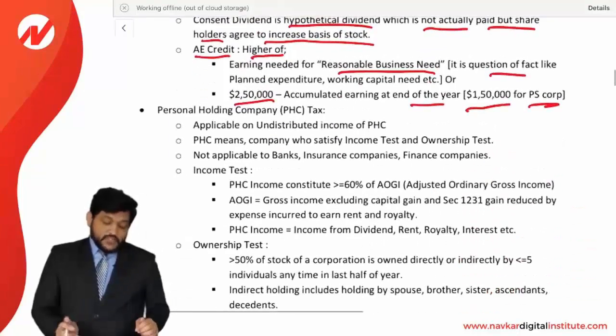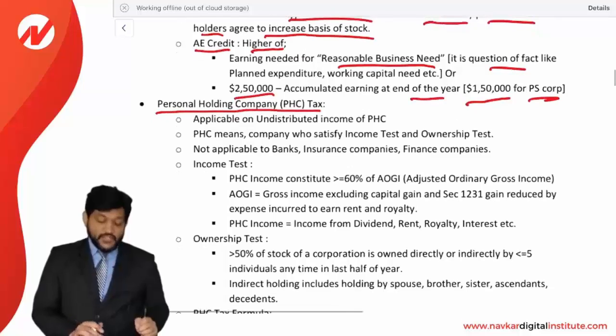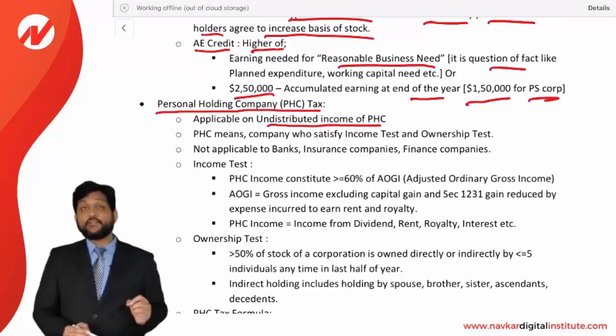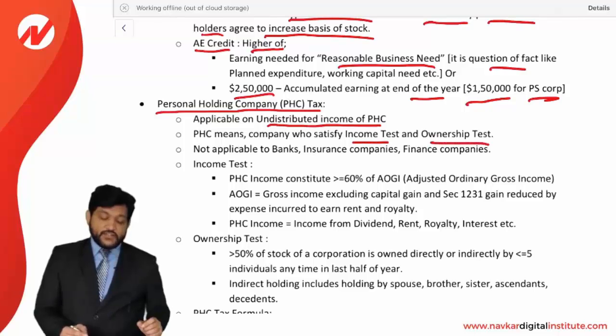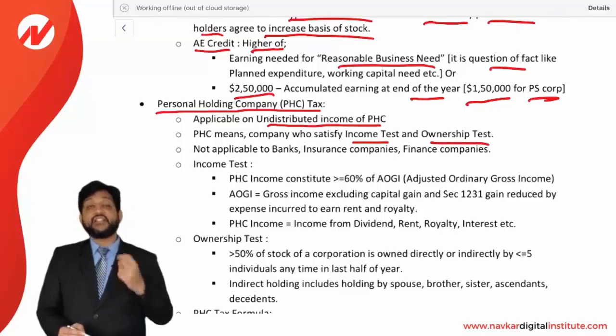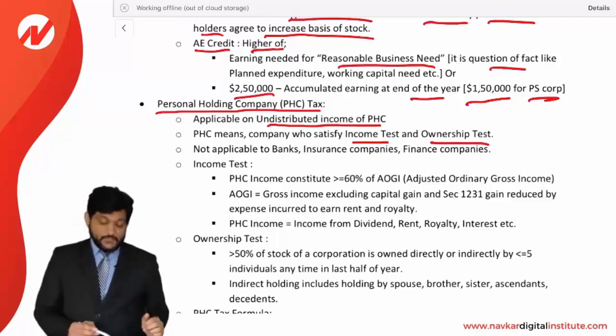Okay. Similarly, there is another tax which is called the personal holding company tax, or PHC tax. What is that? It is applicable on undistributed income of PHC, personal holding company, only. PHC means a company which satisfies the income test and ownership test. If a company satisfies both the tests, income test and ownership test, then it is considered a PHC. What are those? We are going to see it.